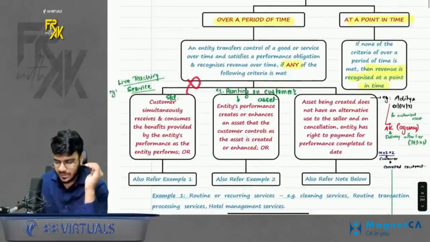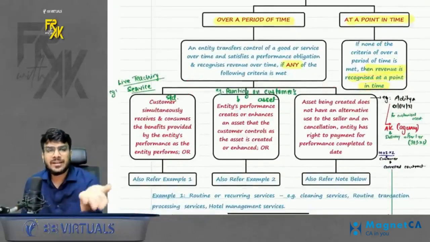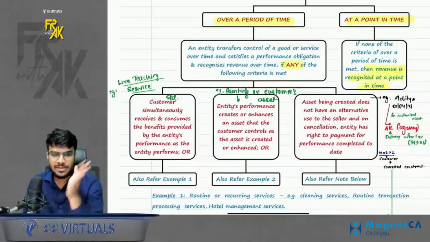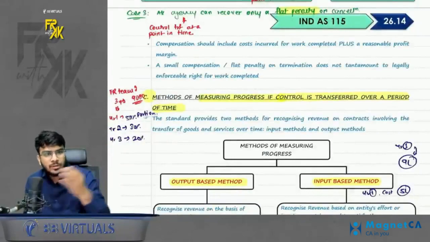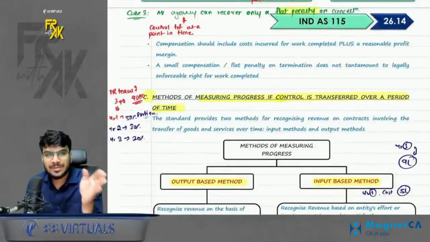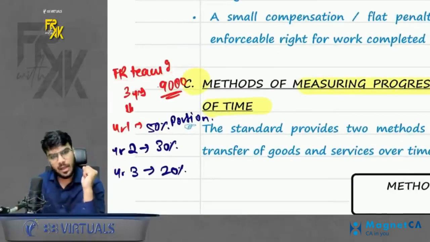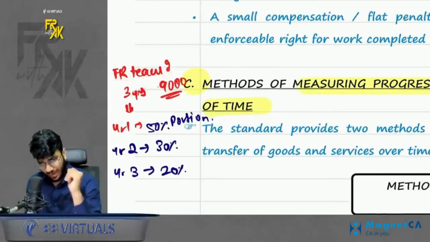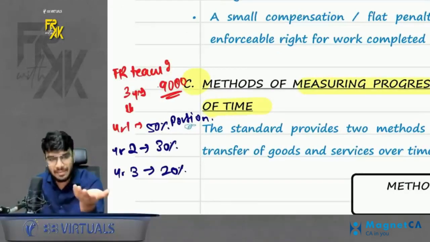If none of these 3 cases are met, you will say control is getting transferred at one point, so book the revenue at a single point in time. Okay, now one more thing. When I say that we should book the revenue over the period, it does not mean equally. For example, I'm going to teach FR for 3 years. I charge 9,000 rupees. So if I ask how should I book the revenue, don't say equally over 3 years. It will not always be equal. It can be equal, but not always.